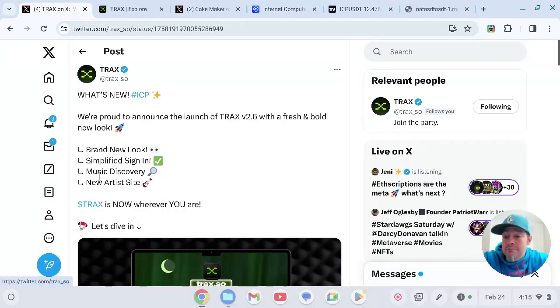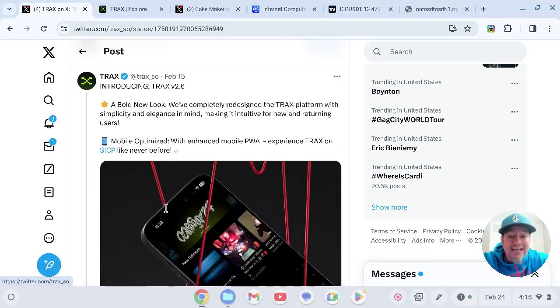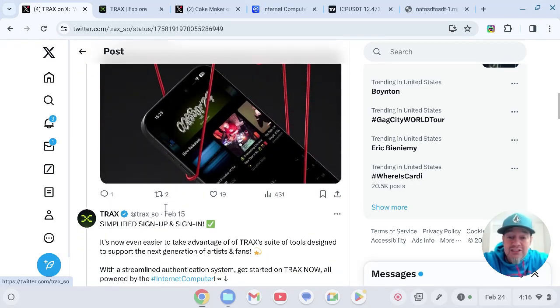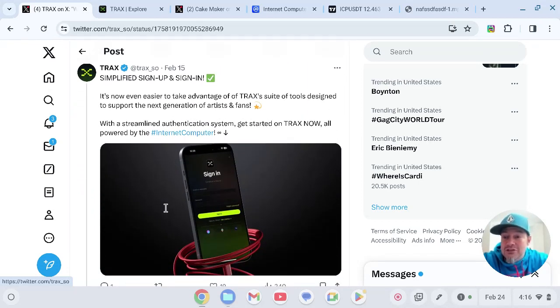Brand new look, simplified sign-in, music discovery, new artist site. Trax is now wherever you are. Let's dive in. So we're just going to go over this real quick. Mobile optimized with enhanced mobile PWA. Experience Trax on ICP like never before. That's pretty cool. They have the mobile application. That's pretty hard to do, so they're doing it big. So it's now even easier to take advantage of Trax's suite of tools designed to support the next generation of artists and fans. With a streamlined authentication system, get started on Trax now, all powered by the internet computer.